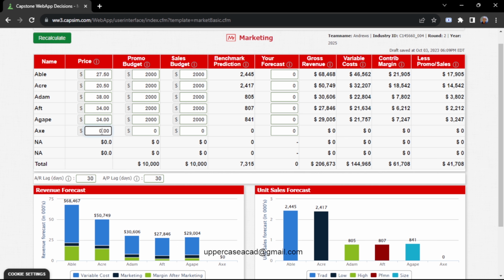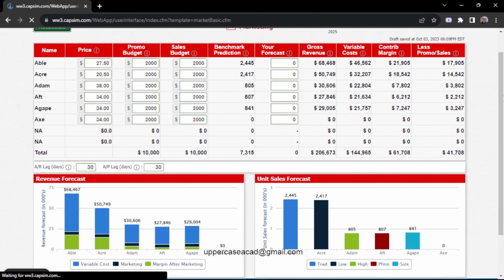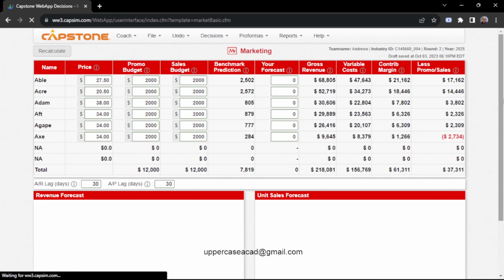Now, for me to sell this new product, I should give it a specification in terms of pricing. I invest in the promo budget to increase its awareness, and in the sales budget to increase its accessibility. I'll give it a price of 34 because I want it to sell competitively in the size market segment. My promo budget will be 2,000 and my sales budget will also be 2,000. I'll recalculate to see my benchmark prediction in this round.